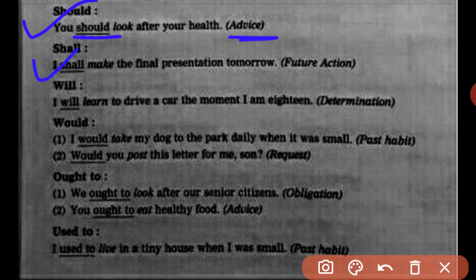Next, shall. I shall make the final presentation tomorrow. What is it? Future action. Simply, if you want to show the future tense, at that time the word shall is used. Next one, will. I will learn to drive a car the moment I am 18. So it is determination, something decided. To show the determination or that decision, the word will is used. It is also used to present future tense.